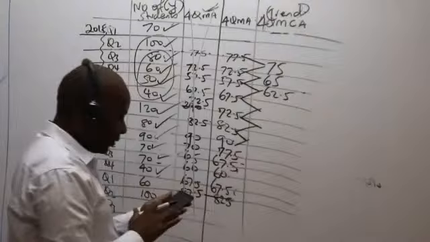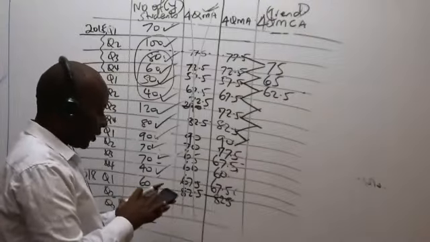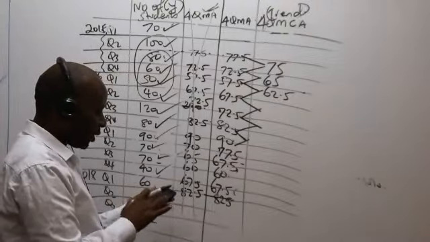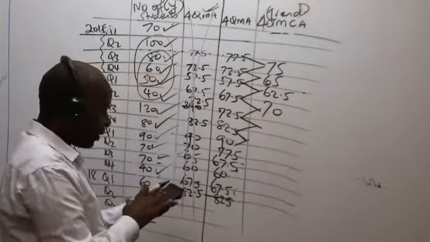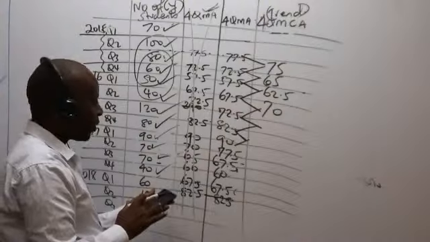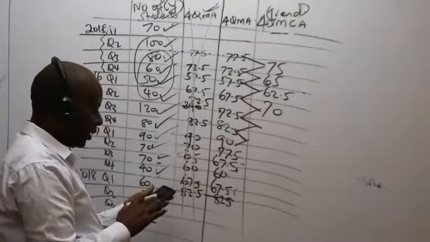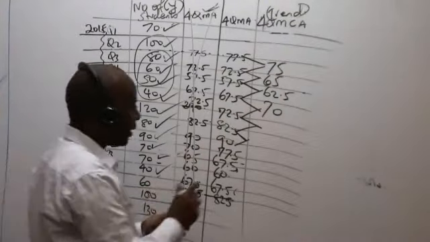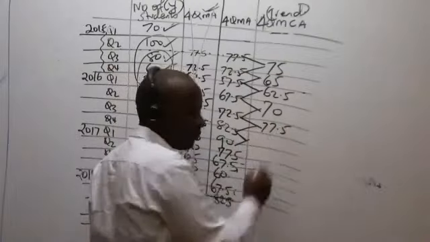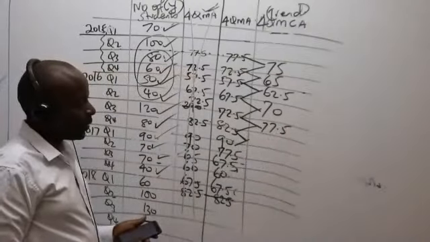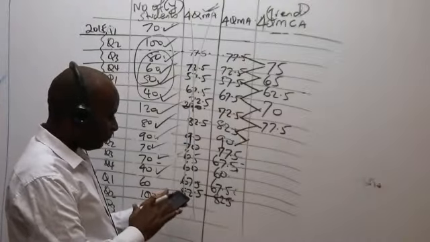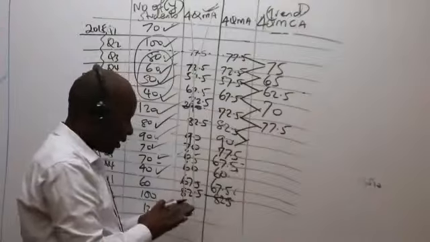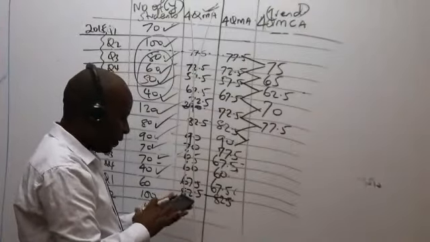Next we have 67.5 plus 72.5, divided by 2. I'm getting 70 here. Next we have 72.5 plus 82.5, divided by 2. I'm getting 77.5. Next we have 82.5 plus 90, divided by 2.